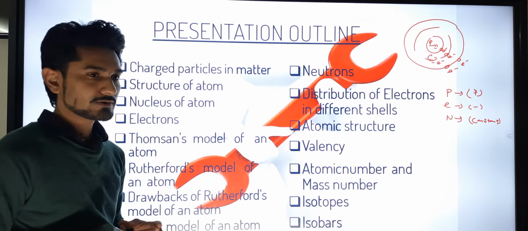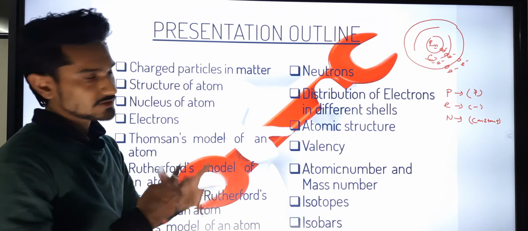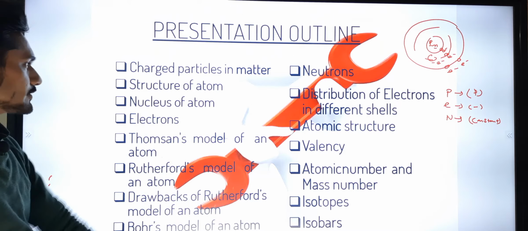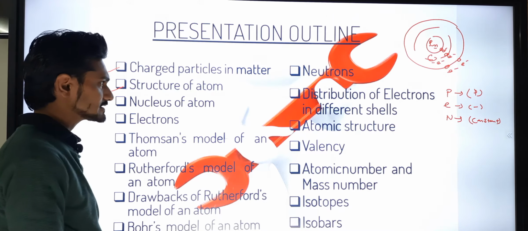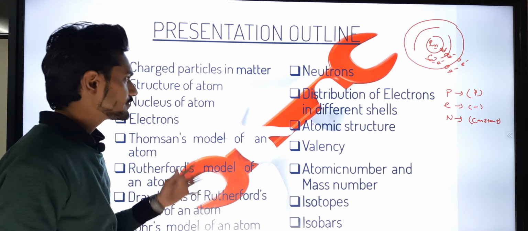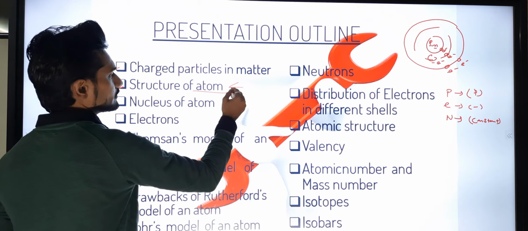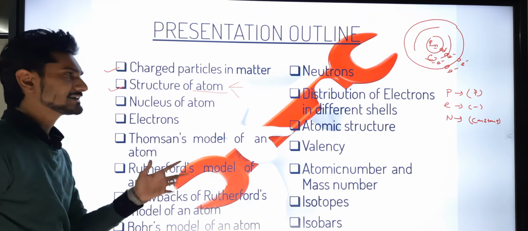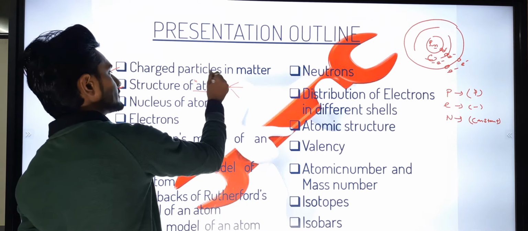Then afterwards we are going to see the neutron's value, and we are going to further see the second topic, the structure of the atom. As I told you when we started the chapter earlier, we are going to see three main parts: electron, proton and neutron. Together they merge and make up the atoms.